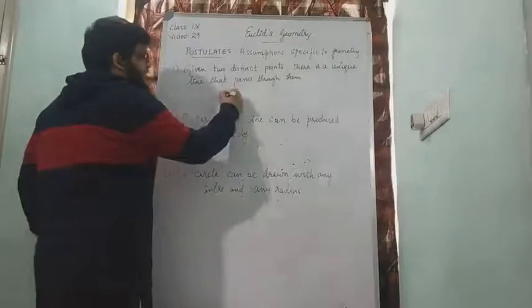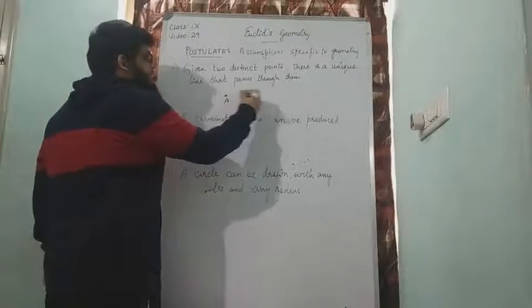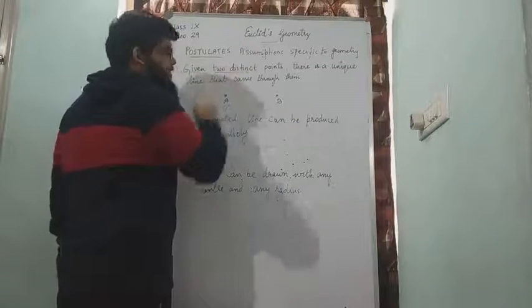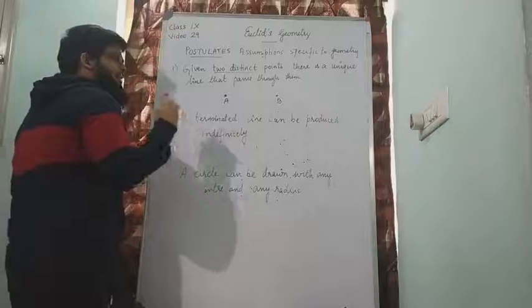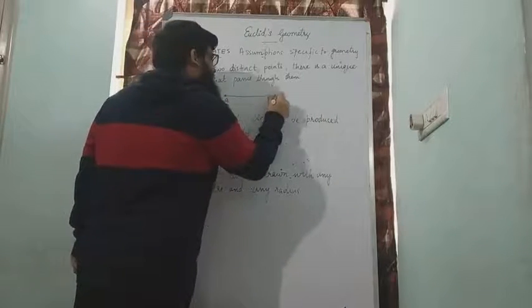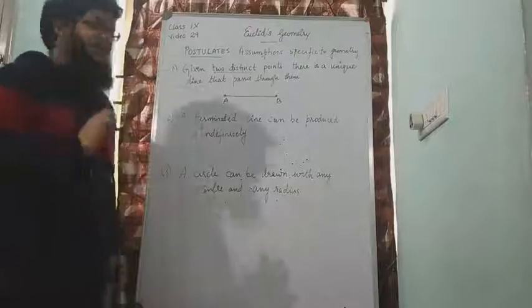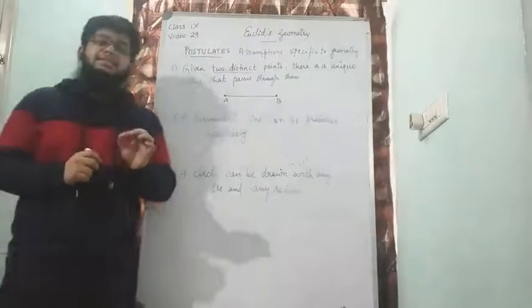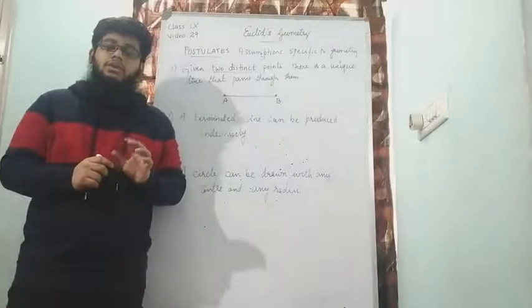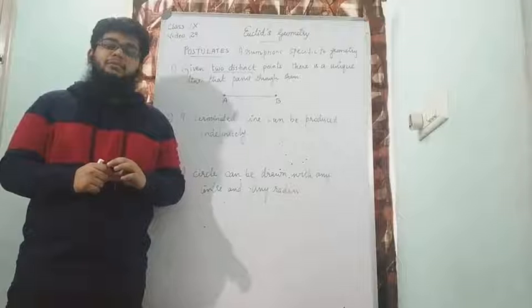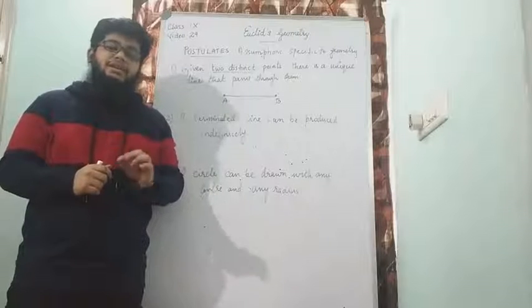It means that if I have point A and point B, these are two distinct points. Then there is a unique line that passes through them. That means from point A to point B, there can be a line that can be drawn. And when we say line, there is a unique line. It means it is a straight line only. You can't expect a curved line or any other type of line. It is always a straight line.